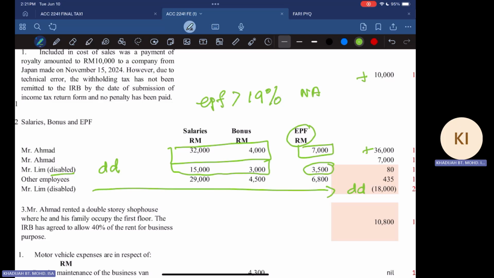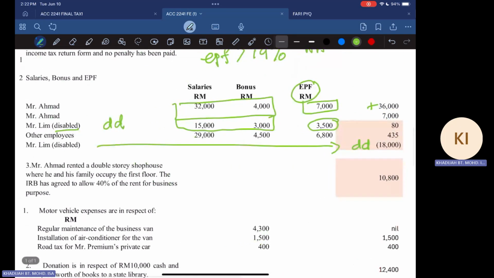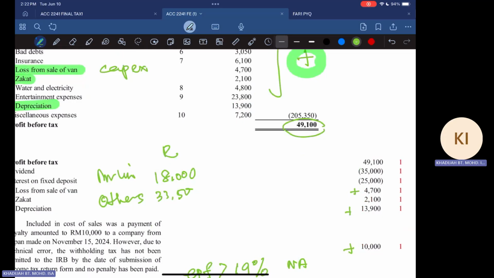How you check is, for example, in the case of Mr. Lim, salary and bonus is 18,000, and for others, the salary and bonus for other employees is 29,000 plus 4,500, which is 33,500.